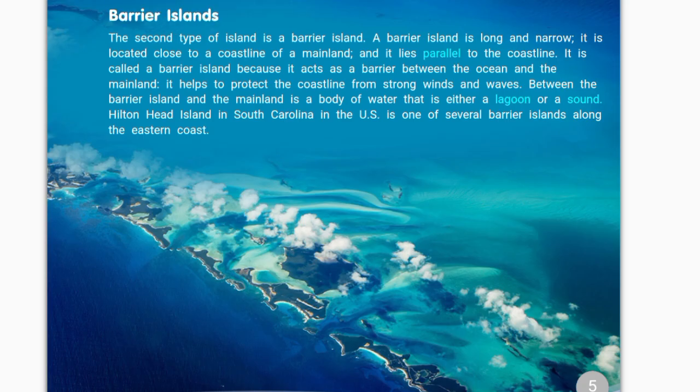Barrier islands. The second type of island is a barrier island. A barrier island is long and narrow. It is located close to a coastline of a mainland, and it lies parallel to the coastline. It is called a barrier island because it acts as a barrier between the ocean and the mainland. It helps to protect the coastline from strong winds and waves.